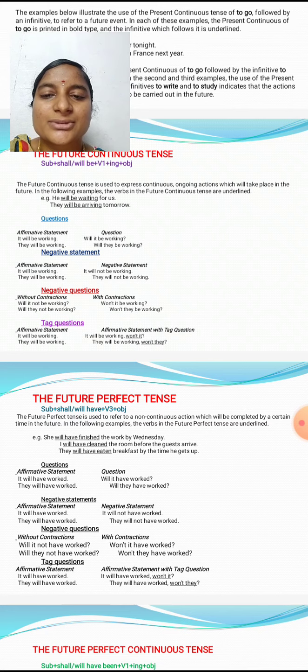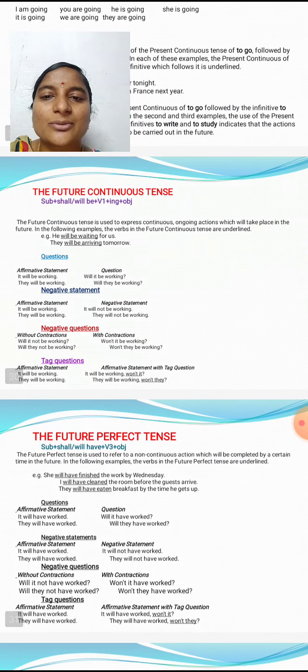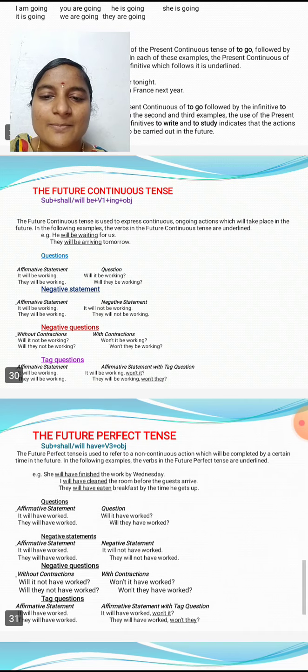So next, tag questions. How do we change tag questions? Affirmative statement with the tag question: It will be working, won't it? They will be working, won't they? So here, tag questions, negative statements and questions, how do we change? So these are some examples of the future continuous tense.